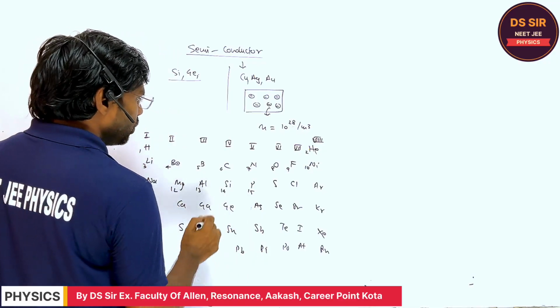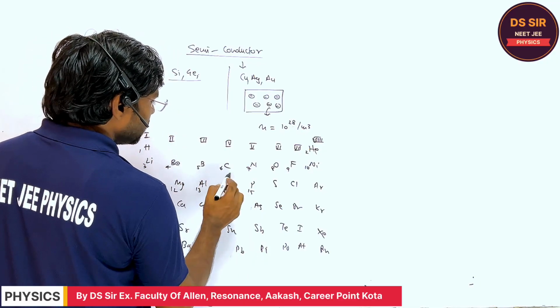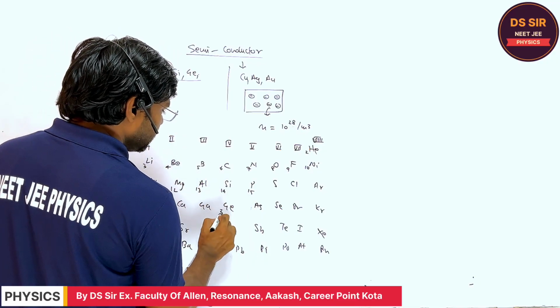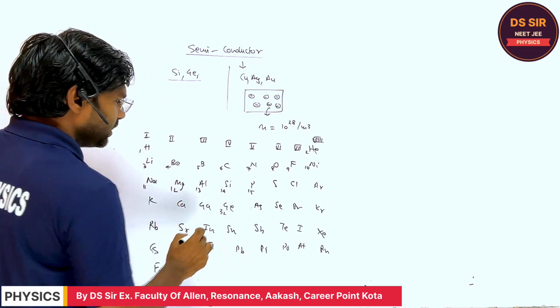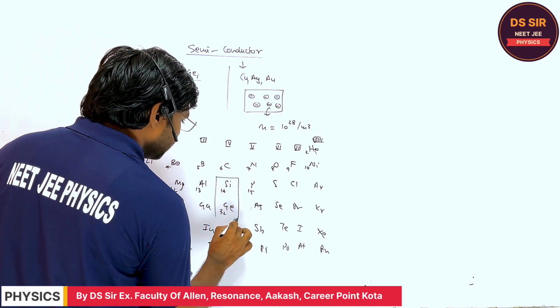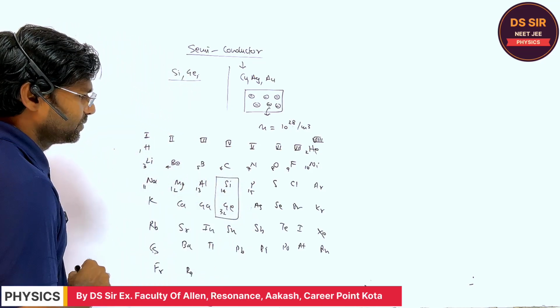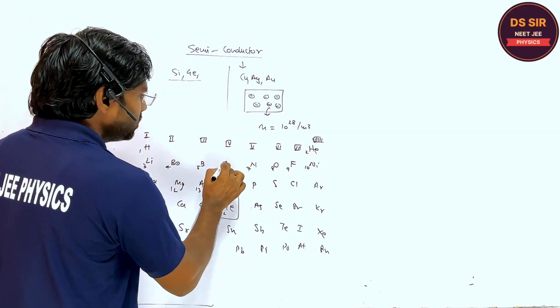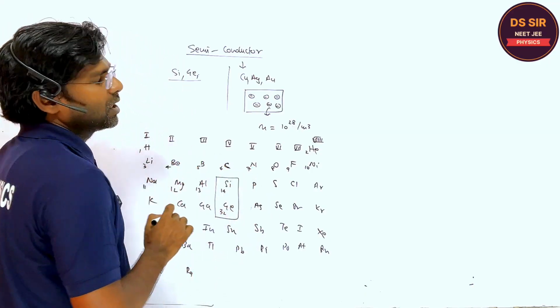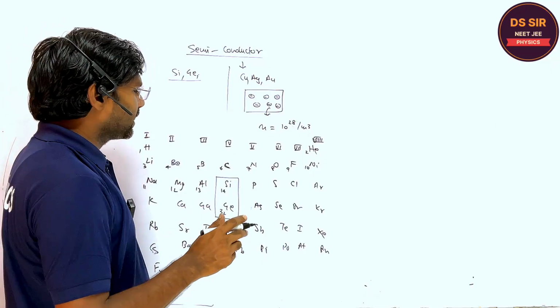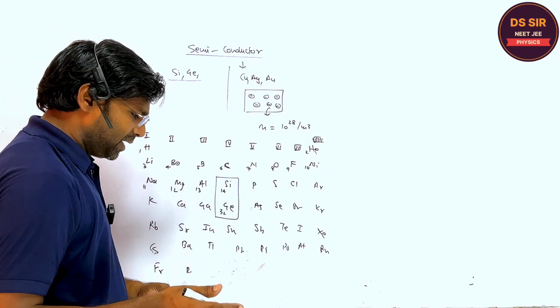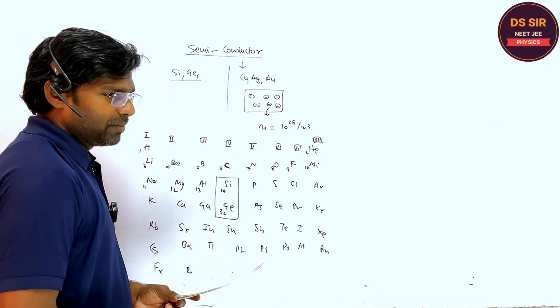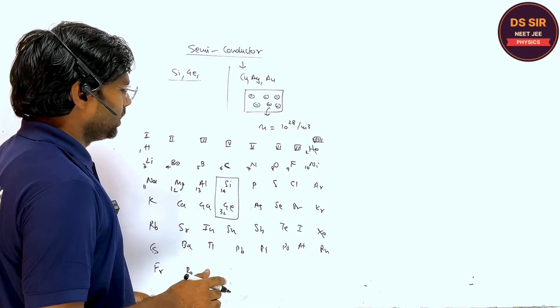If you consider the fourth group, this is 32, right? Silicon and germanium are the semiconductors. Although this is carbon, carbon sometimes acts as a semiconductor and sometimes as a diamond, an insulator, right?